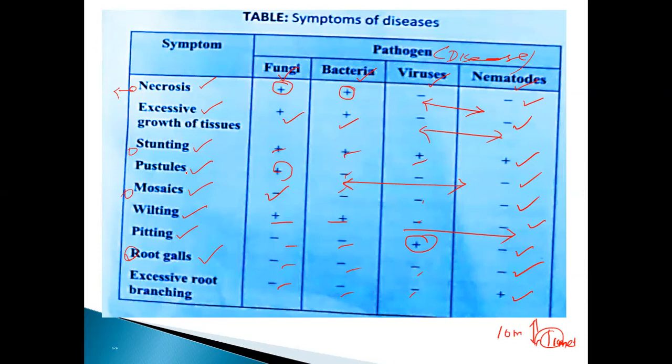Don't forget, my dears. Here, they maximum ask questions on necrosis, stunting, wilting, and root galls. These four points are very, very important. Stunting, necrosis. Already I put a dot also. Okay, round also. This is very, very important.